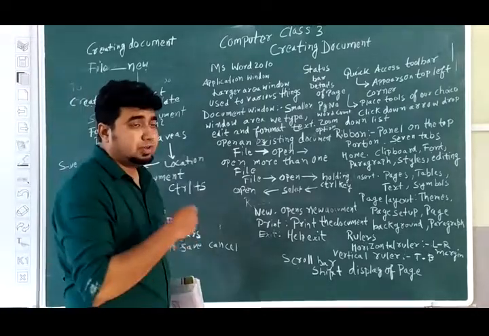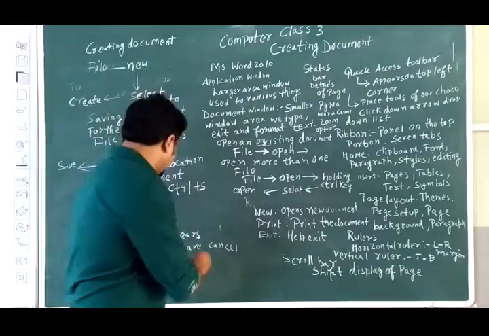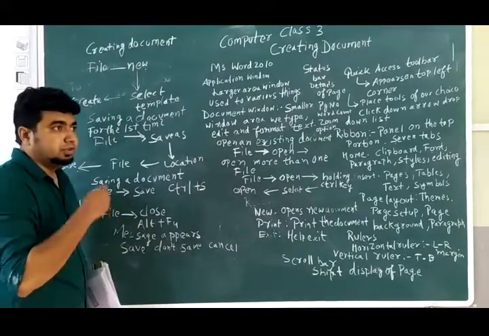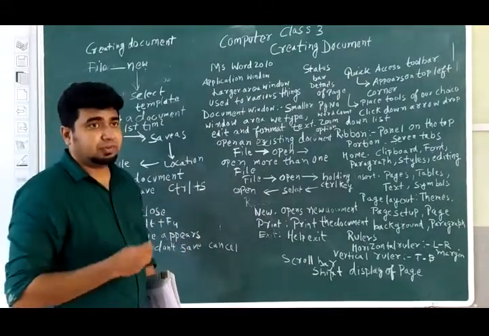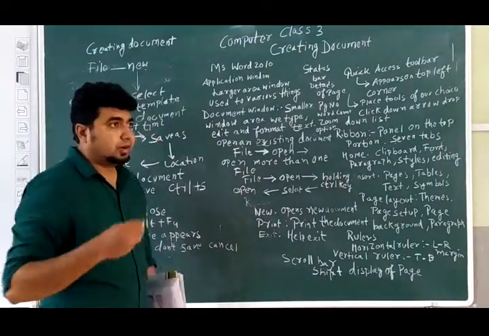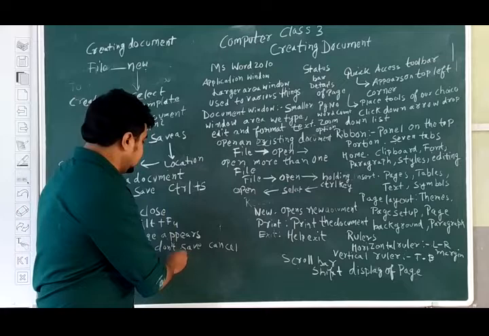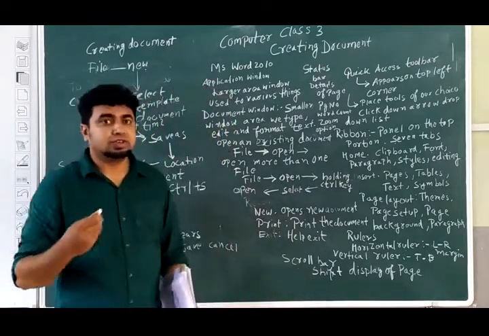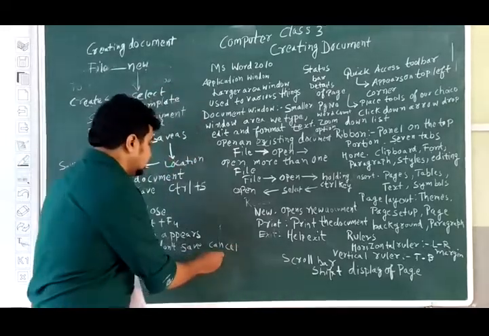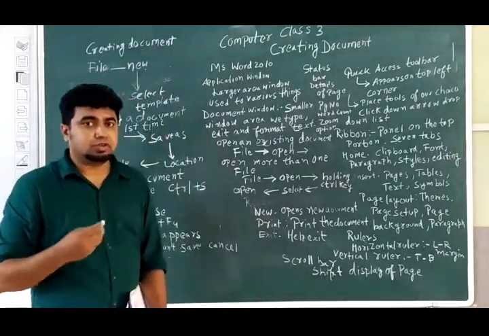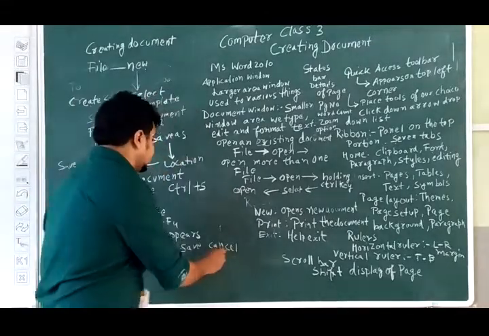When we go to File, then Close, we get a message. When you want this file to be saved, you click on the Save option. If you don't want it, if it is not needed, you click on Don't Save. If you are closing the document by mistake, you click on the Cancel button because you don't want to close the document.